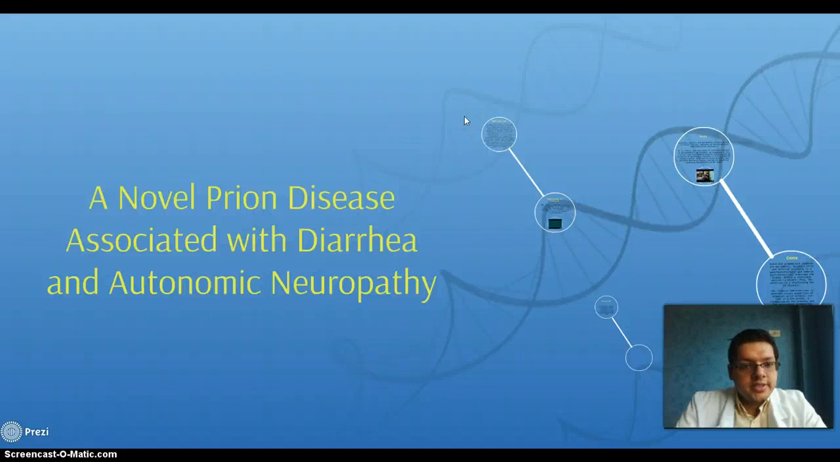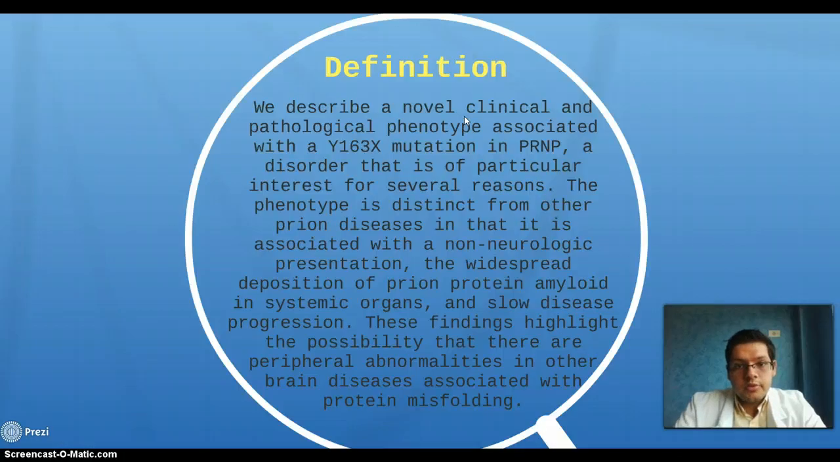A novel prion disease associated with diarrhea and autonomic neuropathy. Definition: we describe a novel clinical and pathology phenotype associated with a Y163X mutation in PRNP, a disorder that is of particular interest for several reasons.